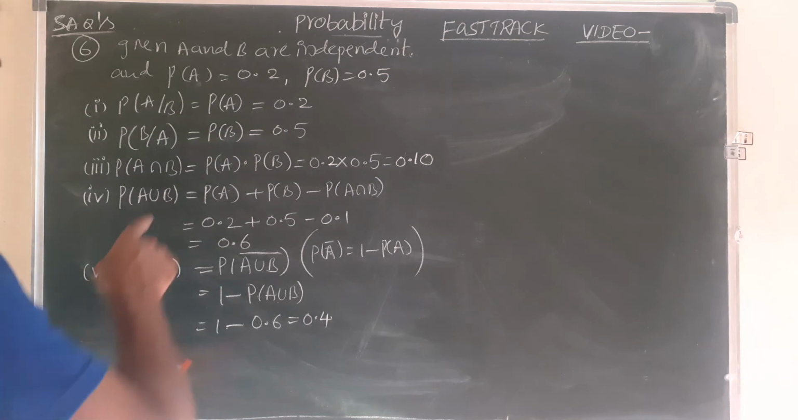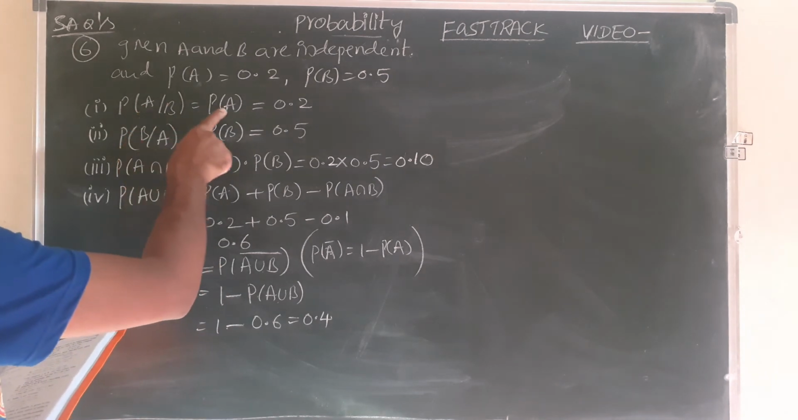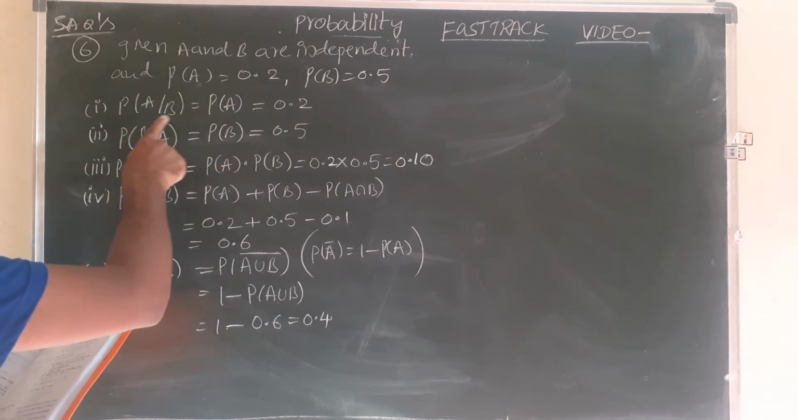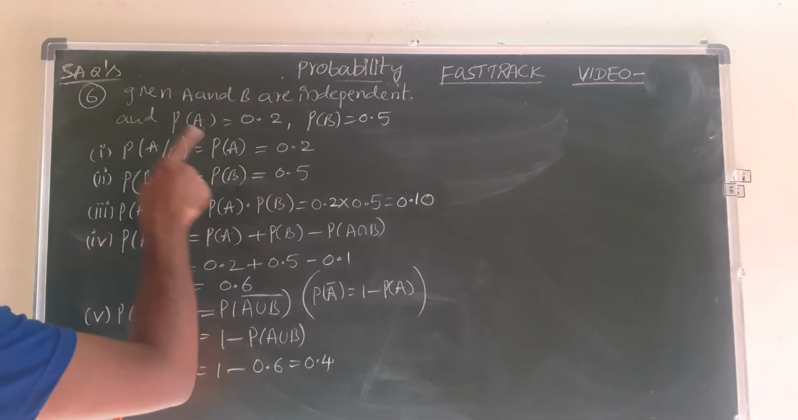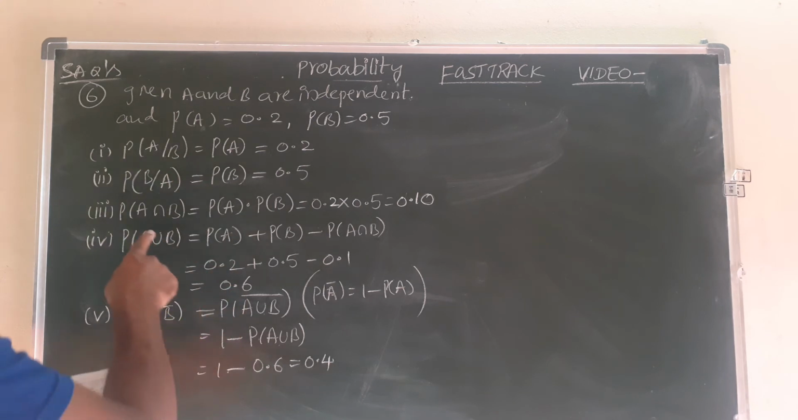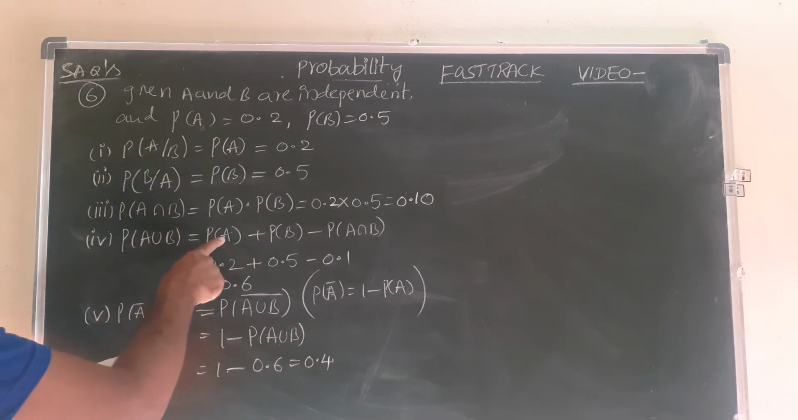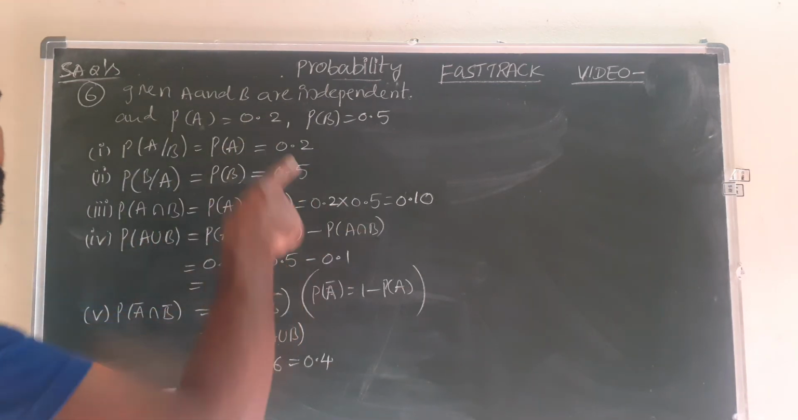Now very simple. A and B are independent. P of A by B is P of A. P of B by A is P of B. P of A intersection B equals P of A into P of B. Formulas we have to remember. Next, P of A union B is P of A plus P of B minus P of A intersection B.